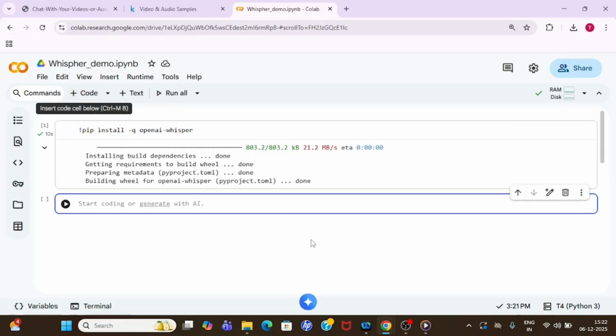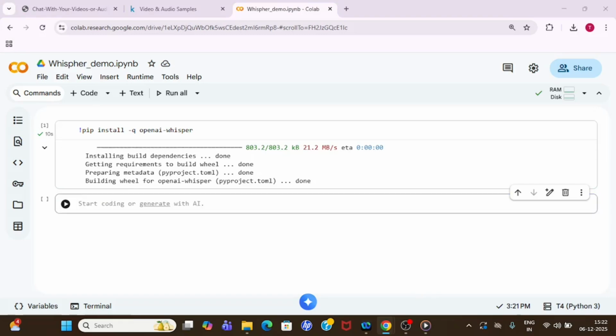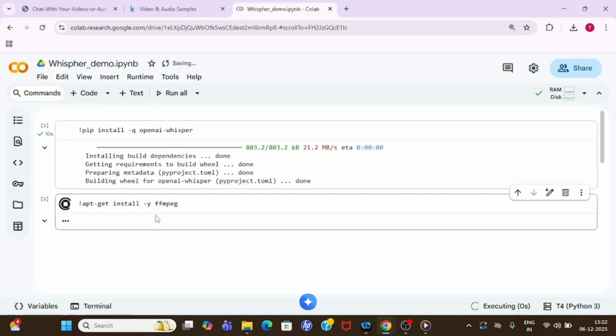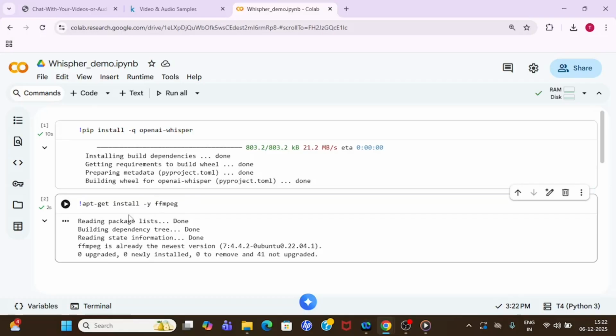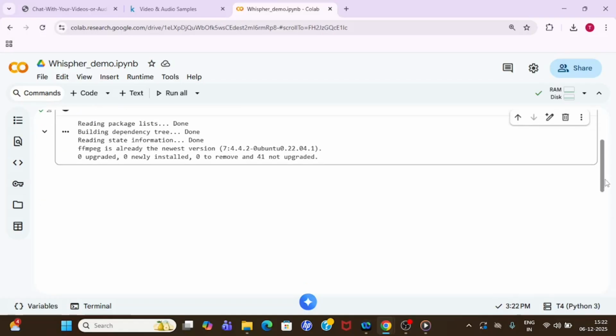Then let me take a new code node. Now I need a package in the Unix system, which is ffmpeg. It will make sure your audio and video work when you are using audio and video files. So this is the library you need in the Unix system, and that is why we are going to install this package. All right, it has been installed successfully. Once this is done, we will import our Whisper and then load our model.